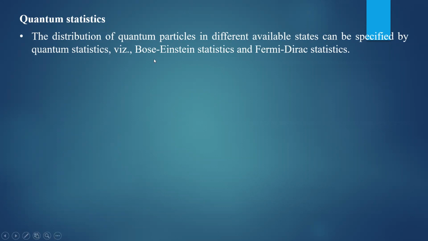In quantum statistics, there are two well-defined statistical distribution functions according to which the particles are distributed. The distribution of quantum particles in different available states can be specified by the quantum statistics. And there are two types of distribution function in quantum statistics. They are the Bose-Einstein statistical distribution function, and another one is the Fermi-Dirac statistical distribution function. They are simply called Bose-Einstein statistics and Fermi-Dirac statistics.